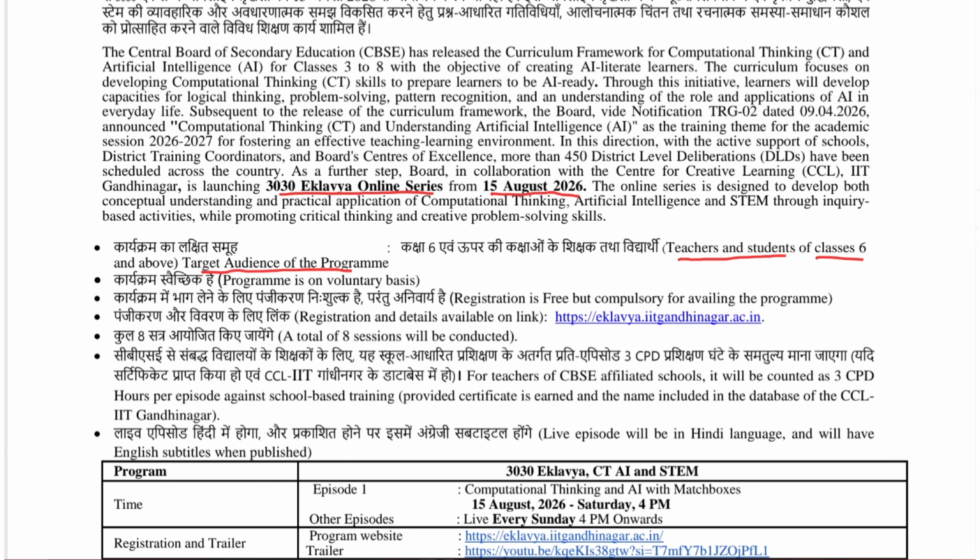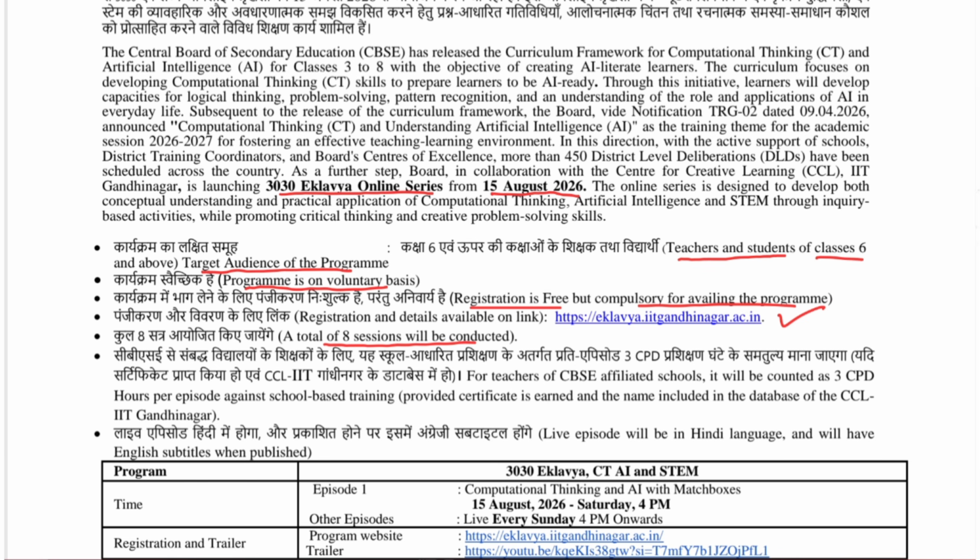6th and above. Then this program is completely on a voluntary basis, means it's not compulsory, but whoever is interested in learning computational thinking and AI can participate. Then registration is free but compulsory for availing the program. You need to do registration, and this is the registration link. I'll show you also how to register.